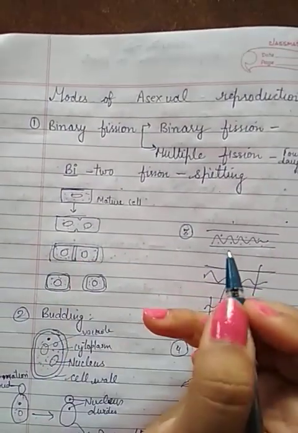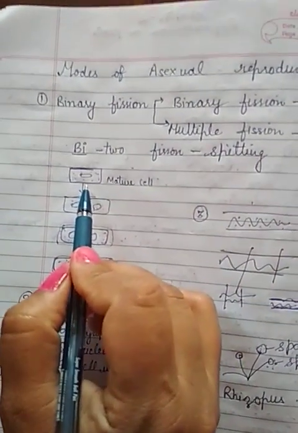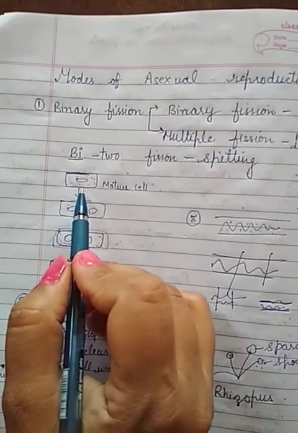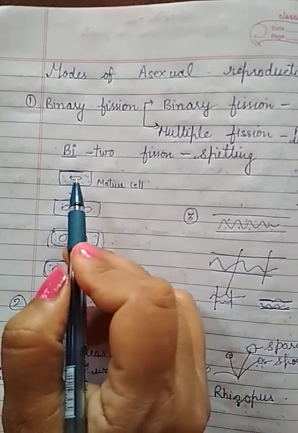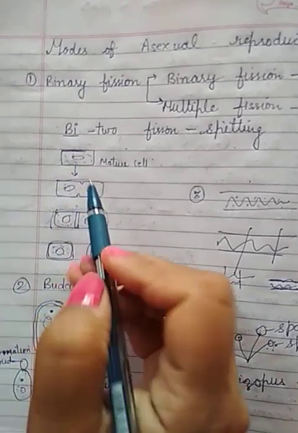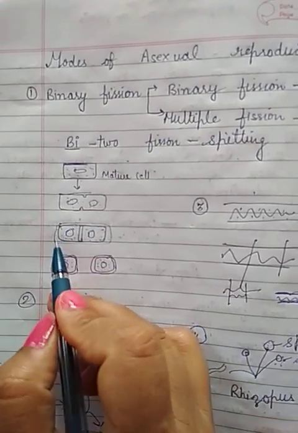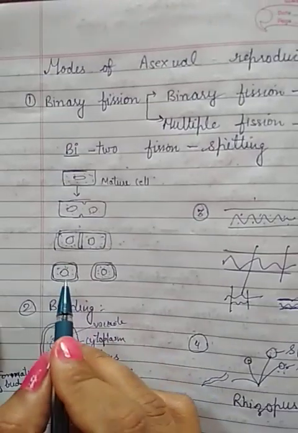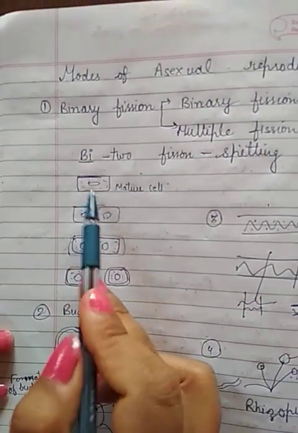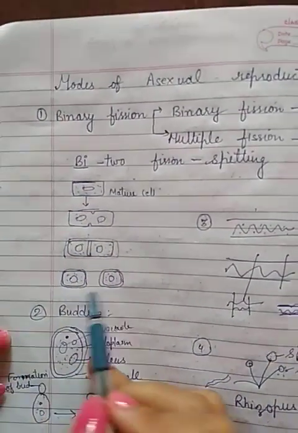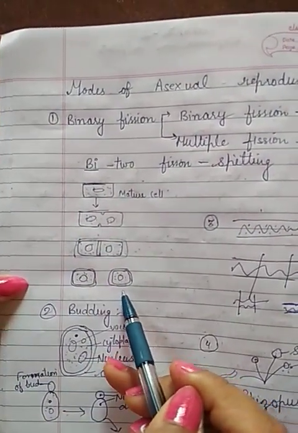And both the parts are called daughter cells. In binary fission, suppose we have taken this cell, it mainly occurs in unicellular organisms, just like amoeba. Suppose this is the cell, it contains a nucleus, and that nucleus is able to divide into two parts. Then the cell is able to form a wall in between, and then the cell divides into two different cells. So here a single cell is able to divide into two cells. That process in which the cell is capable of dividing into two parts is called binary fission.